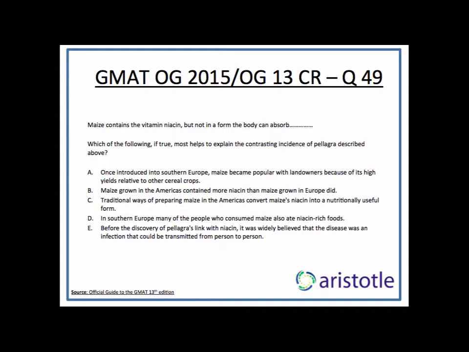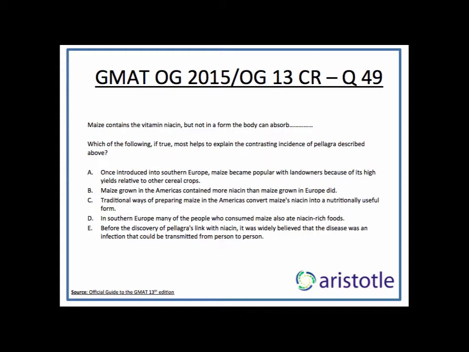We are looking at question number 49 from the OG 13 Critical Reasoning chapter. The stimulus says maize contains the vitamin niacin but not in a form the body can absorb. Pellagra is a disease that results from niacin deficiency. When maize was introduced into southern Europe from the Americas in the 18th century, it quickly became a dietary staple, and many Europeans who came to subsist primarily on maize developed pellagra.